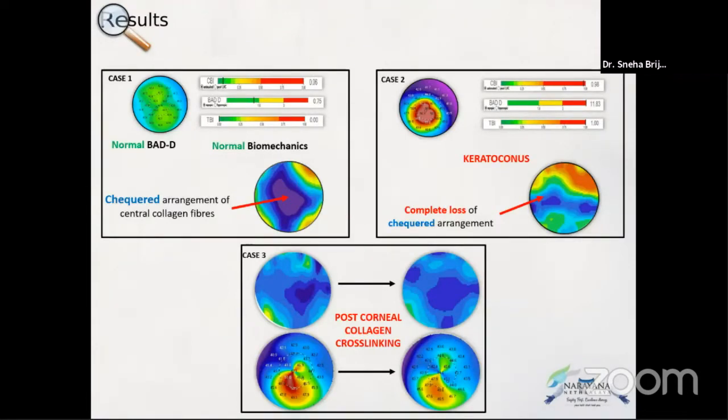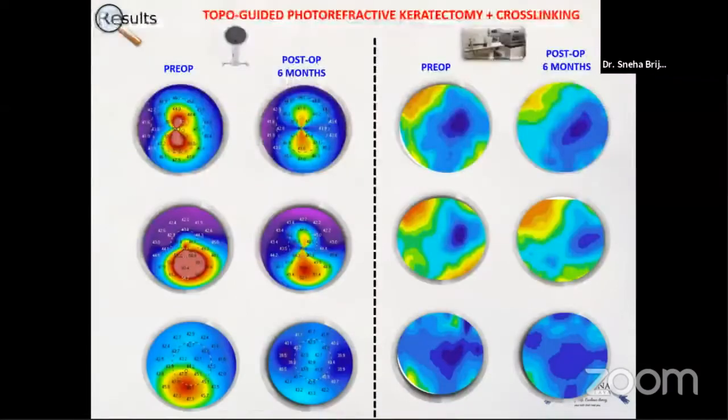The first one is a normal patient with a normal topography and biomechanics showing a normal checkered arrangement of the central collagen fibers. The second one is a keratoconic patient showing a complete loss of the collagen distribution. And the third one is a post-crosslink patient's cornea, where we can see that there's no significant change in the distribution, that is no significant weakening.